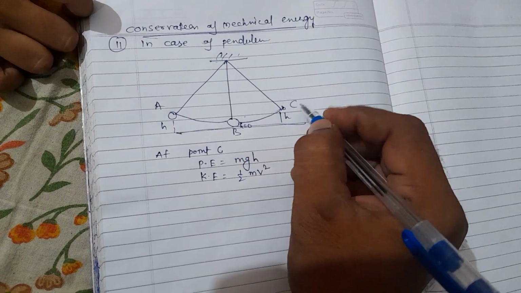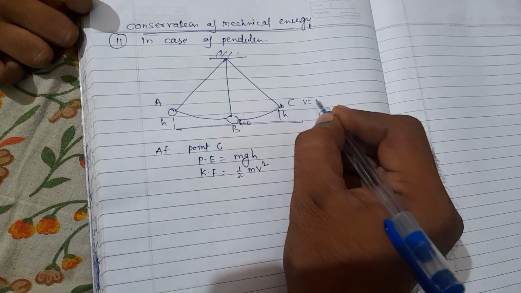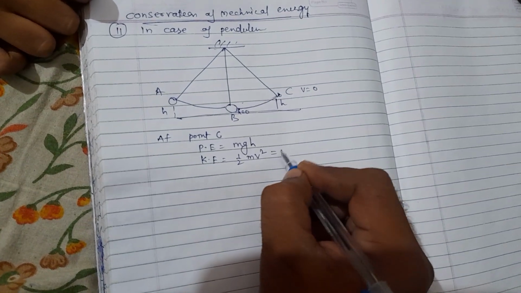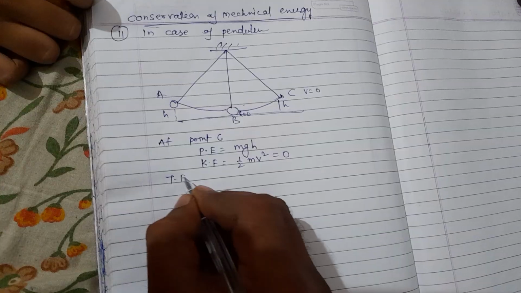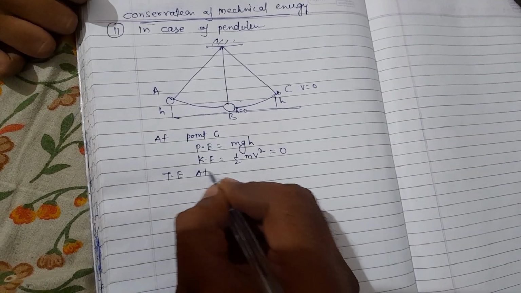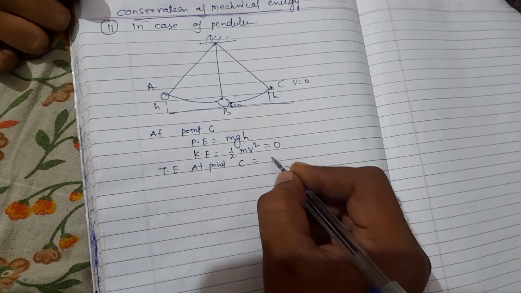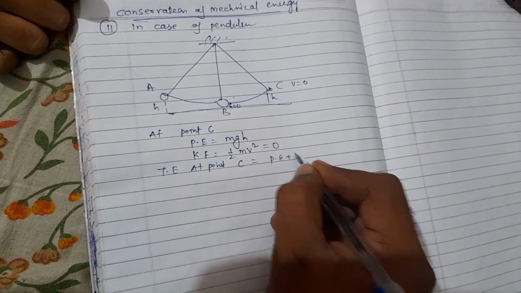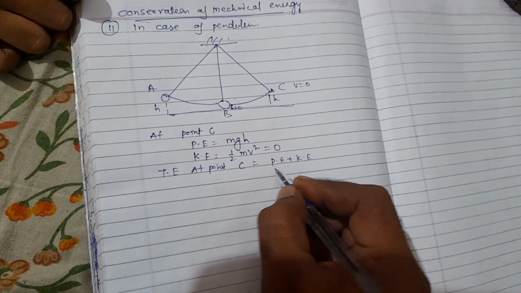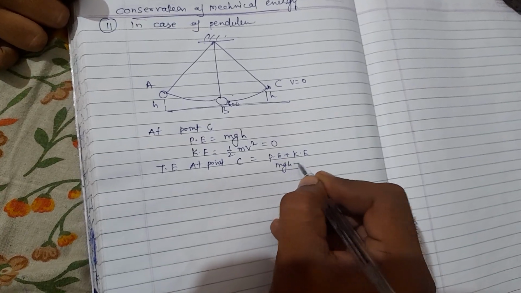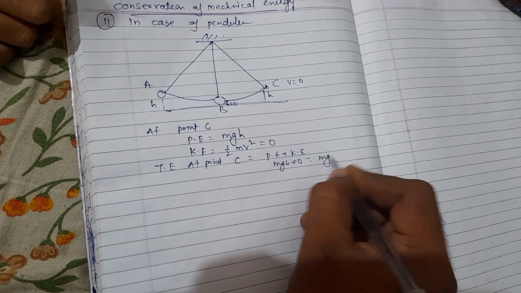The value of v at point C is 0, so kinetic energy is 0. So total energy at point C equals potential energy plus kinetic energy, that is mgh plus 0 equals mgh.